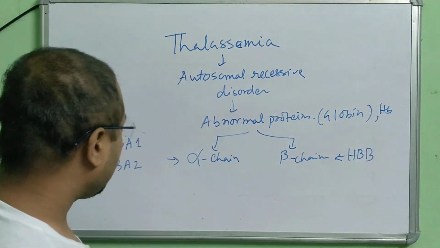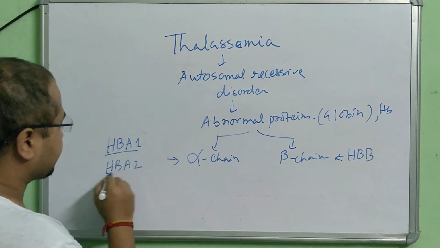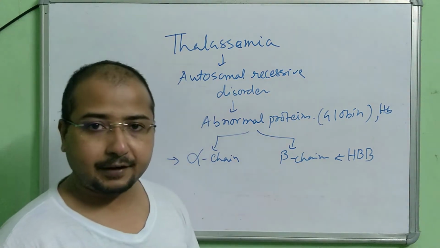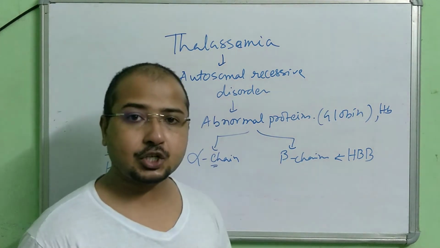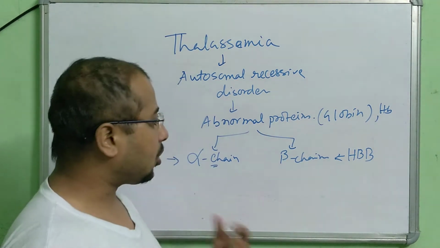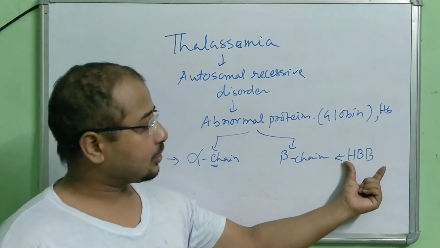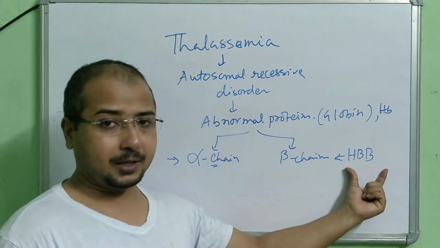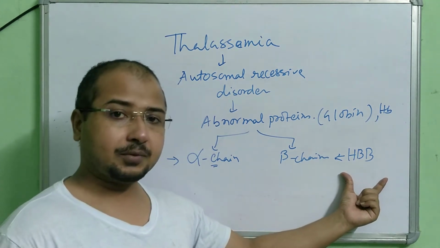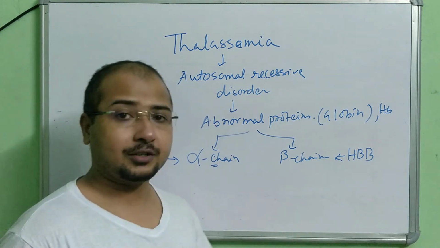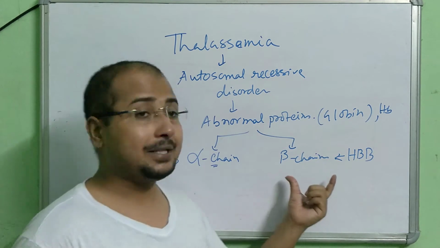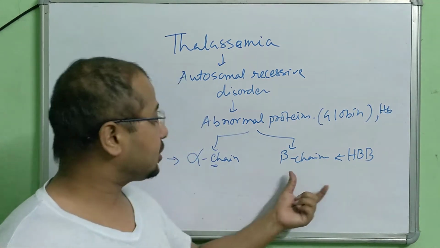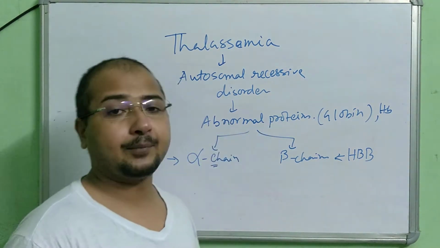Clear? Due to a defect in the genes, there is reduced formation of alpha chains, or a defect in the HBB gene means reduced formation of the beta chain. So a deficiency in the amount of alpha chains or beta chains leads to the formation of abnormal proteins.